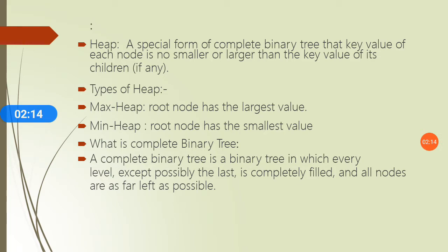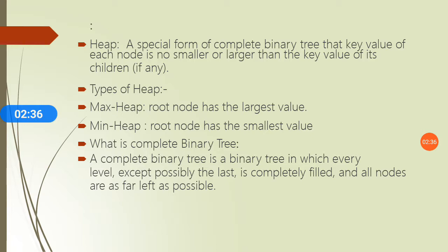So heap is a special form of complete binary tree in which the key value of each node is smaller or larger than the key value of its children, if any. For that, first try to understand a binary tree. What is a binary tree? What is a complete binary tree?